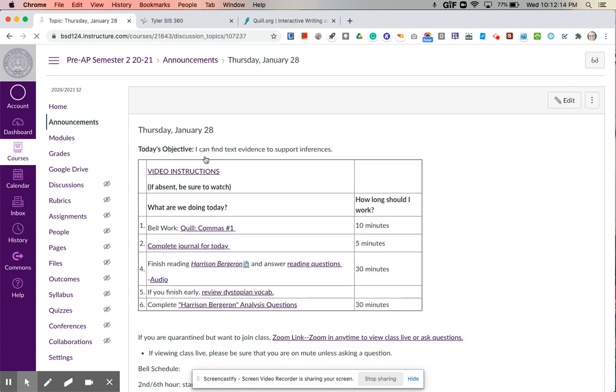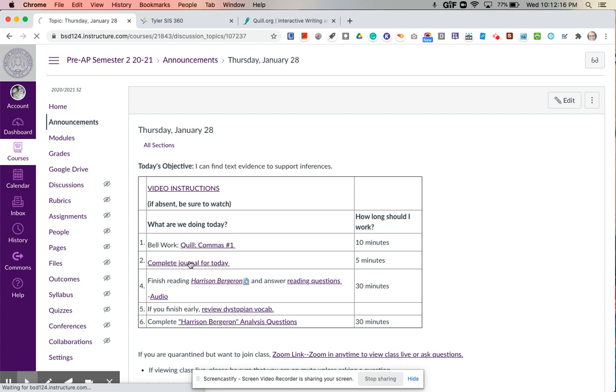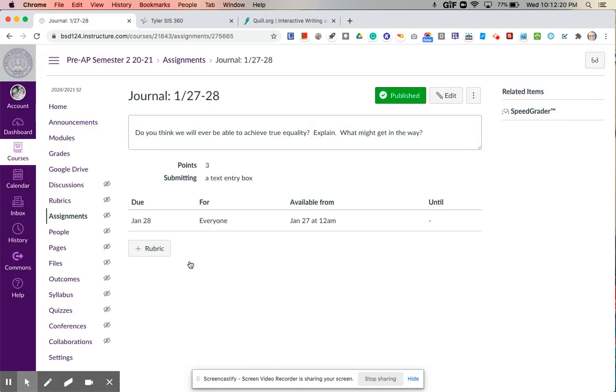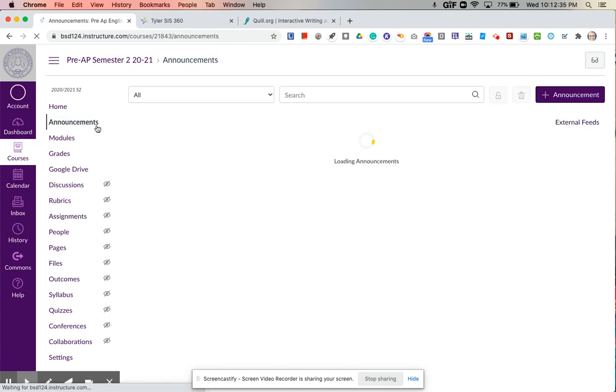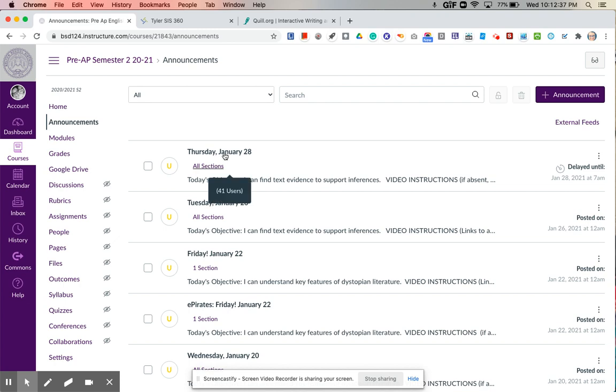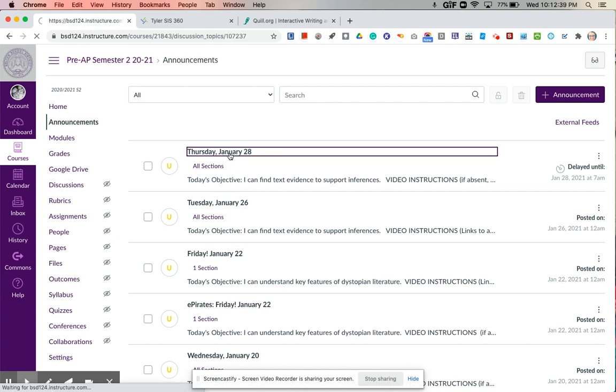Once you finish with Quill, then you are going to complete your journal for today. And your journal for today is, do you think we will ever be able to achieve true equality? Explain. What might get in the way? So you can say, yes, I think we will, and explain it, or you can say, no, I don't think we will, and explain, and kind of think about what might get in the way of that happening. Remember that you need to write 3 sentences, with correct capitalization and punctuation to receive credit.